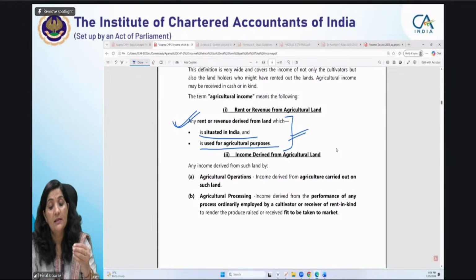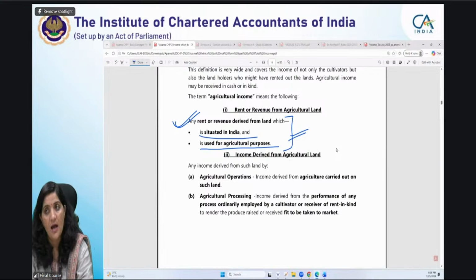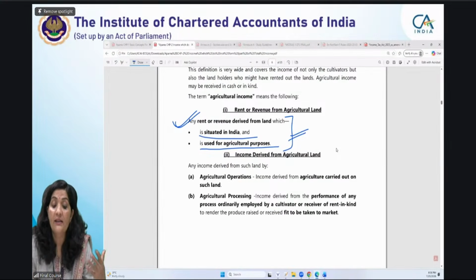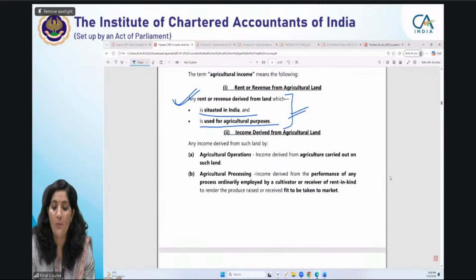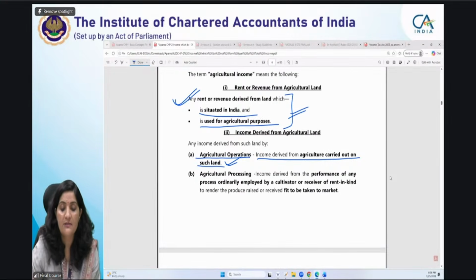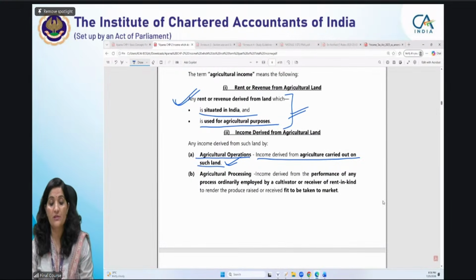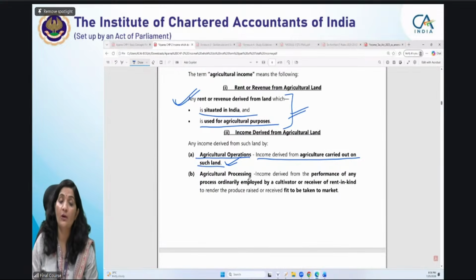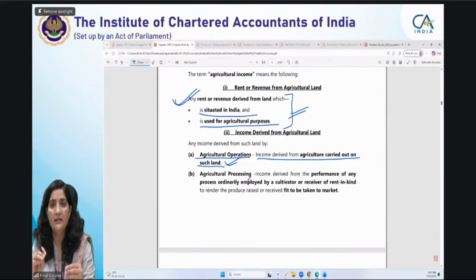Then the second is income derived from agricultural land. You yourself are deriving income by doing agricultural operations, income derived from agriculture carried out on such land. Then agricultural processes: you are performing some process ordinarily employed by a cultivator. Cultivator means farmer. Whatever the process is, he will sow the seed, then he will make it fit.